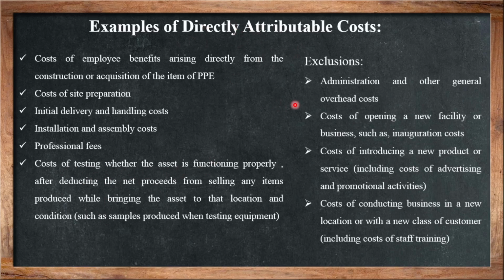Then there are certain exclusions to the directly attributable cost, such as administration and other general overheads or expenses, cost of opening a new facility or business, cost of introducing a new product or service, cost of conducting business in a new location or with a new class of customers. So including cost of staff training also. These are some exclusions for the attributable cost.